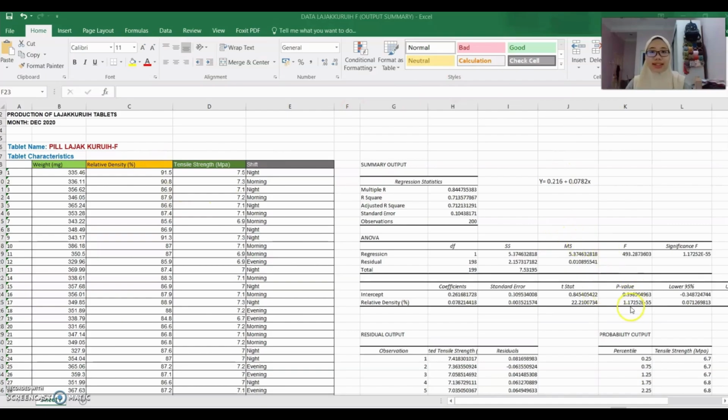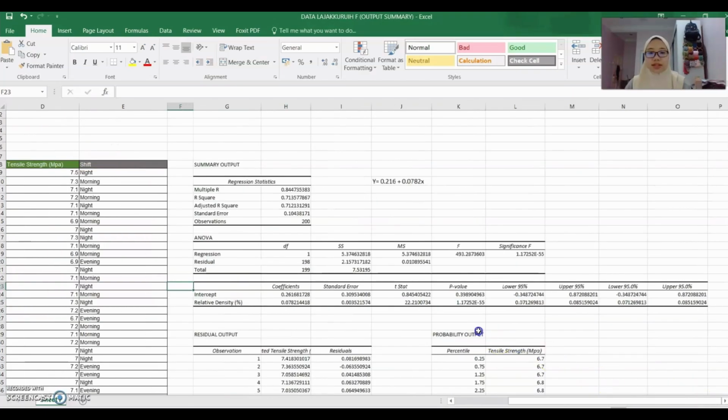We can also check the confidence interval for the relative density from the data. The 95% confidence interval is 0.07126 to 0.08515. By using hypothesis test, we can test the significance of regression, where the relative density coefficient is different from 0.